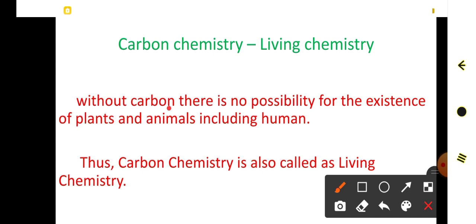Even the human body and the animals, the majority of living materials are made of carbon. And so carbon chemistry can also be called living chemistry.